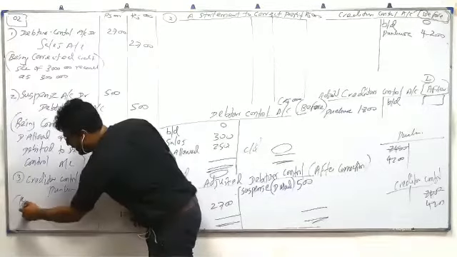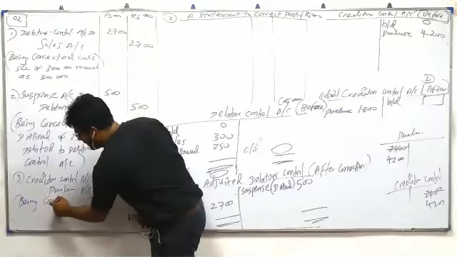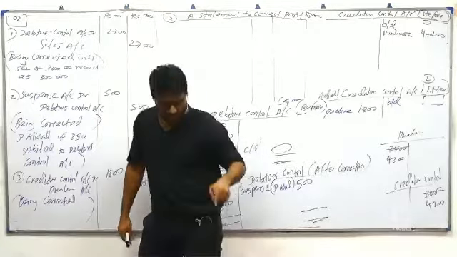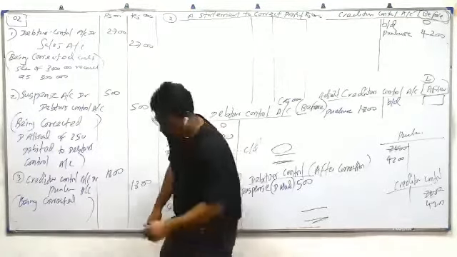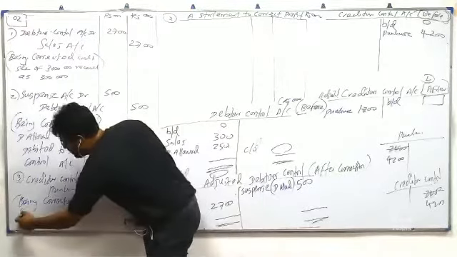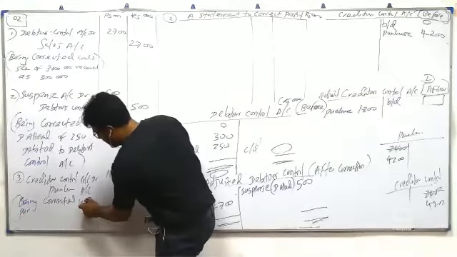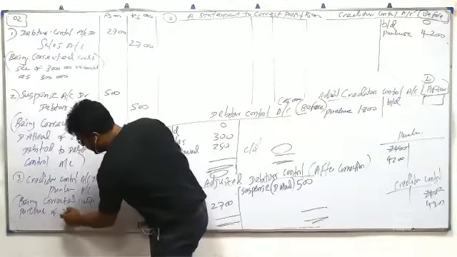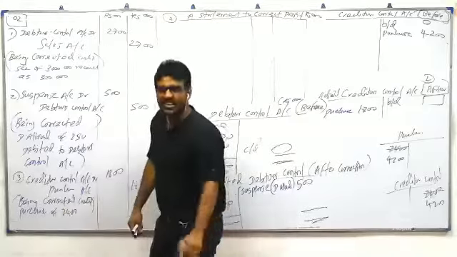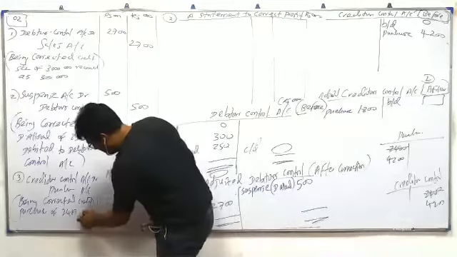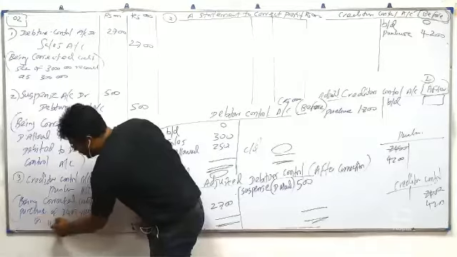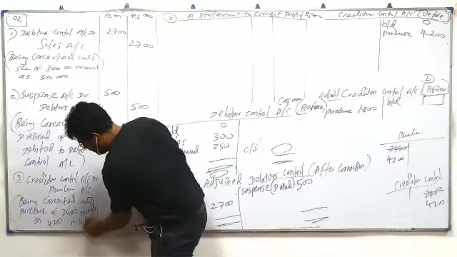Being corrected, credit purchase of 2,400 recorded as 4,200 in both accounts.